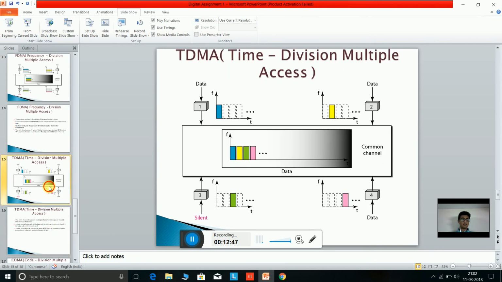The next method we are going to talk about is time division multiple access. By the diagram you can see that time slots are allocated to every data station. Data station 1 has the first bar, data station 2 has the second bar, data station 3 has the third bar, and 4 has the fourth bar. And again it is a common channel, and this time only time is allocated to every station.